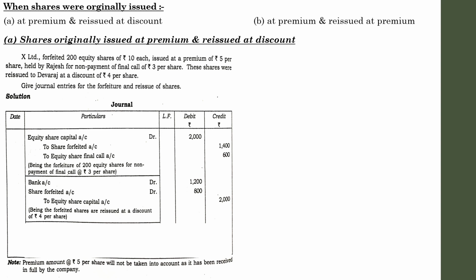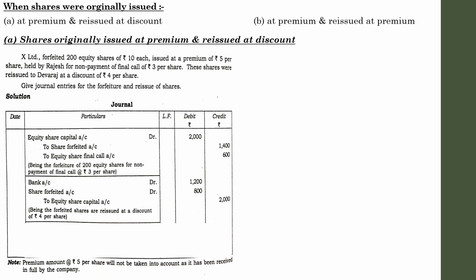So here in the question it is mentioned that a person holding 200 shares didn't pay one installment, so ultimately they were forfeited and reissued, and there is no mention regarding how many shares were reissued. So we can assume that all the 200 might have been reissued by the company. Otherwise it would have been specifically mentioned in the question. Such a sentence, like "out of 200, a certain number of shares has been reissued," would have been mentioned. Since no such information is given, we can assume that the whole 200